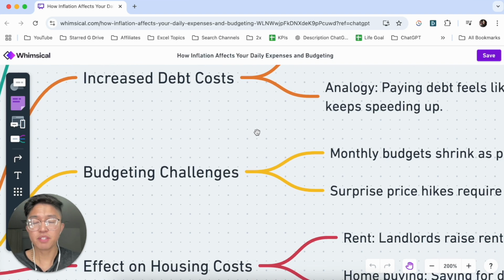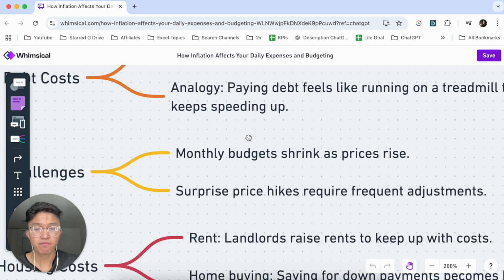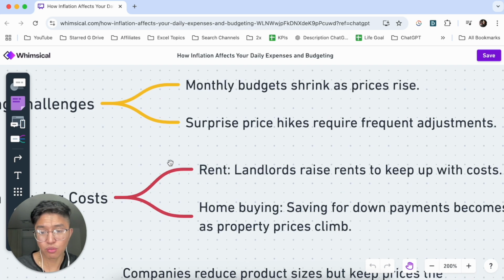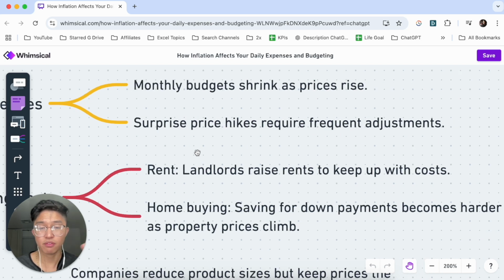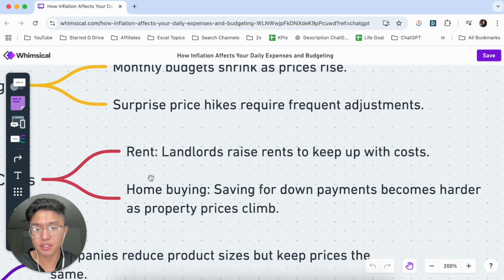Now for budgeting challenges, for people who are into budgeting, monthly budgets shrink as prices rise. Also, surprise price hikes require frequent adjustments. Now, the effect on housing costs when it comes to inflation. With rent, landlords will usually raise rents to keep up with costs. And with home buying, saving for down payments becomes harder as property prices start to climb.